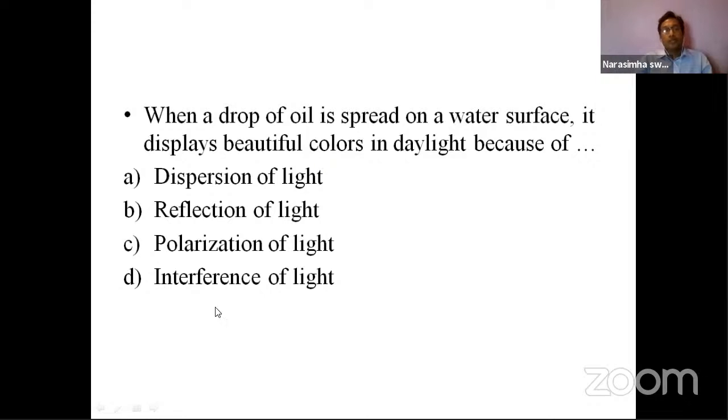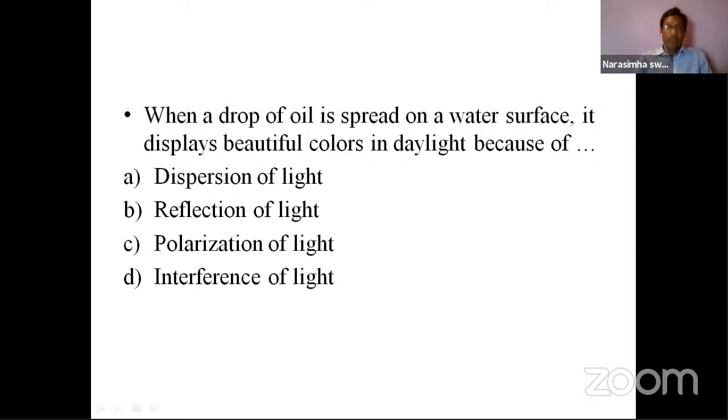All right. Among these four, which one is giving the colors on the oil which is spread on the water? You might have experienced this. During the rainy season, the vehicles are moving on roads full of rainwater.